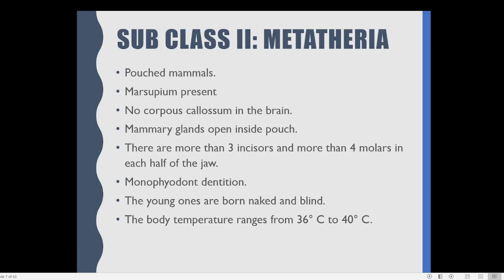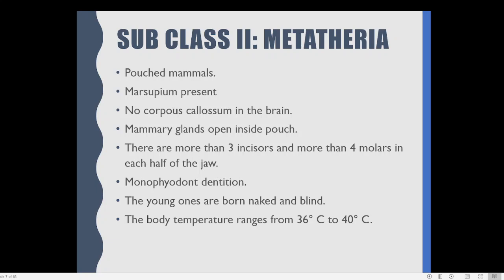One is coming in the early period of life, followed by another type of teeth known by the name permanent dentition in the later part of life. So that is why advanced mammals are possessing diphyodont dentition. Di means 2, phyo means set. But here it is only monophyodont dentition. Whatever teeth are formed in the beginning of life will be continuing throughout its life as permanent teeth. That kind of dentition is known by the name monophyodont dentition. Then young ones are born naked and blind.